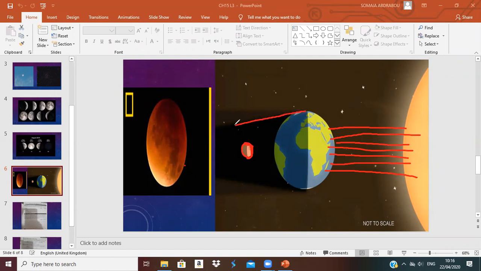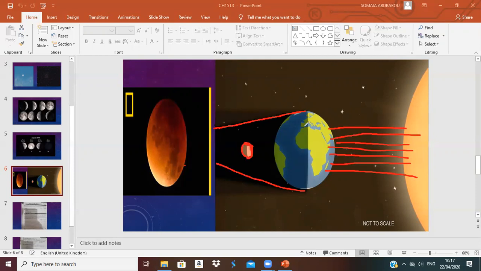So when the earth is blocking the sunlight from the moon, the shadow of the earth will fall on the moon. The shadow of the earth will cover the moon. So we can see the moon in this shape, red like this, because it is covered by the shadow of the earth.